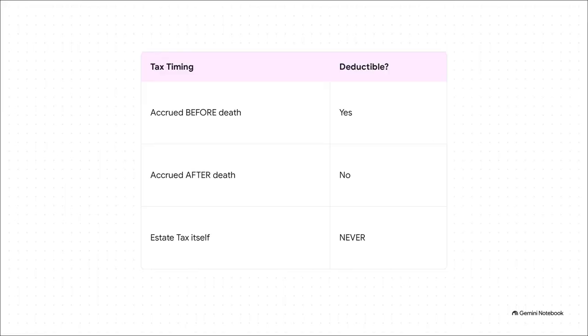For unpaid taxes, timing is literally everything. You can only deduct taxes that accrued before the decedent's death. This means income tax on money earned before they died, or property taxes that accrued prior to death. But any income tax on income received after death, not deductible. Property taxes accruing after death, not deductible. And the ultimate golden rule, the estate tax itself is never deductible.